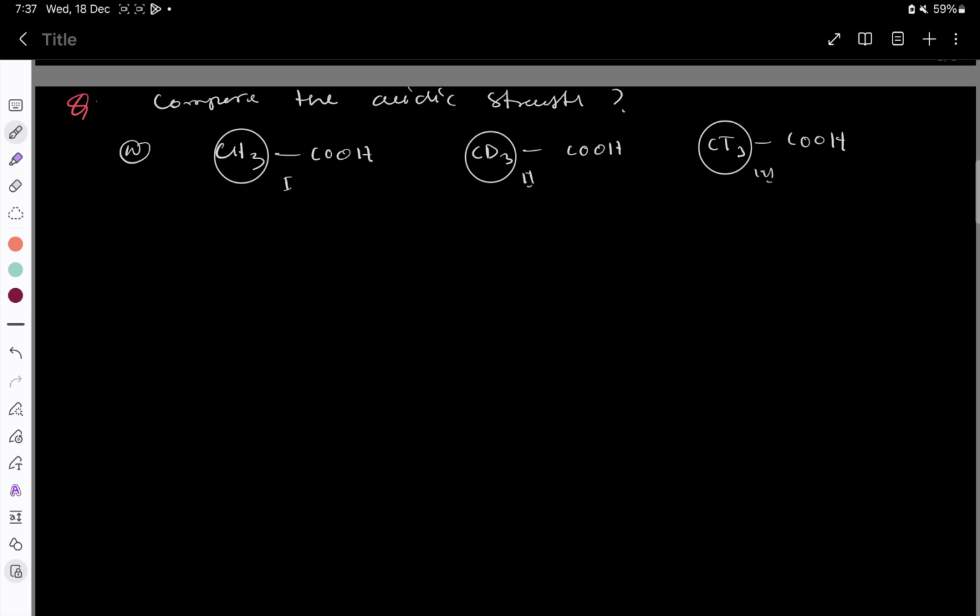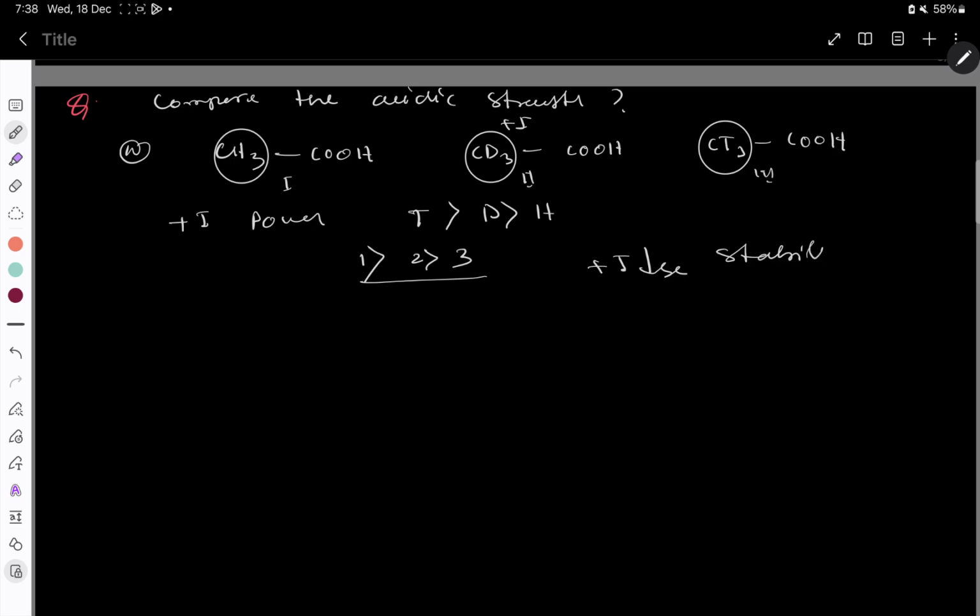Now you have to check power. So the plus I power of CT3 will be maximum, then D, then H. So the acidic strength order will be 1, then 2, then 3, because plus I effect decreases the stability of the conjugate base.